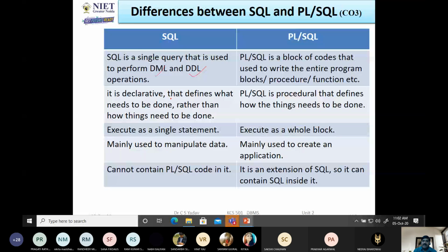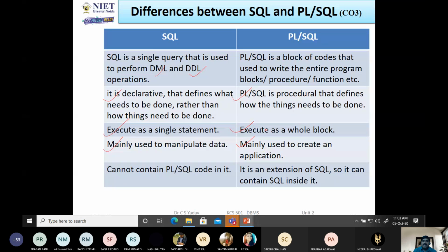Now, SQL is declarative; it defines what needs to be done rather than how things need to be done. So this is just like non-procedural, but PL/SQL is procedural and defines how things need to be done. In SQL, we execute a single statement, and here we execute a whole block. Through this, we can reduce the traffic. SQL is mainly used to manipulate data, and PL/SQL is mainly used to create applications. If we want to develop any application program, then we have to use a PL/SQL block.